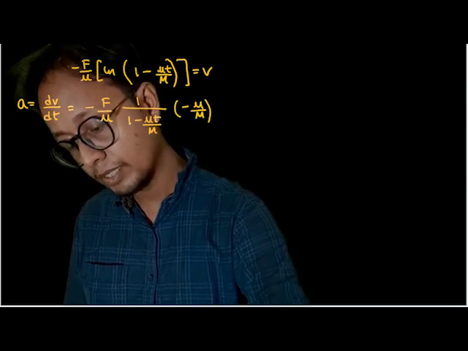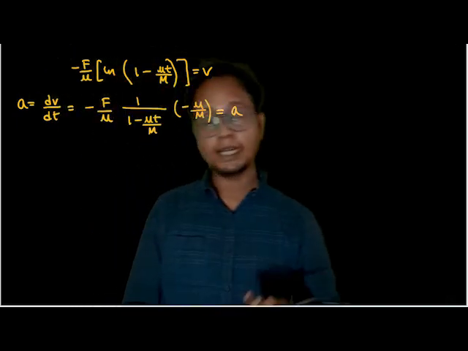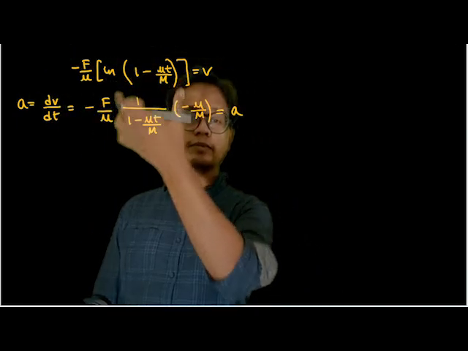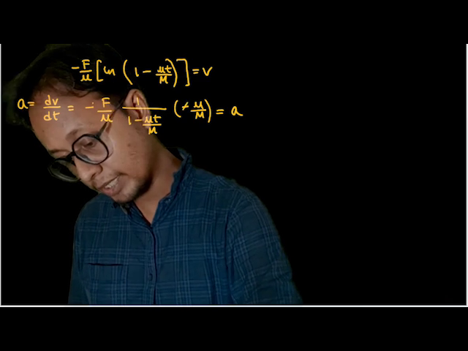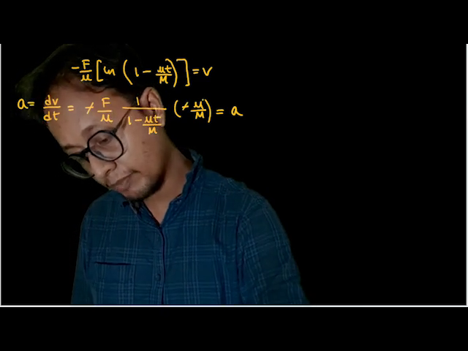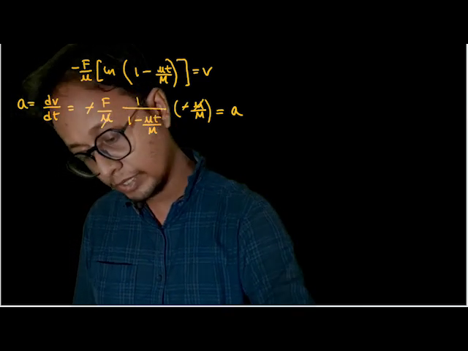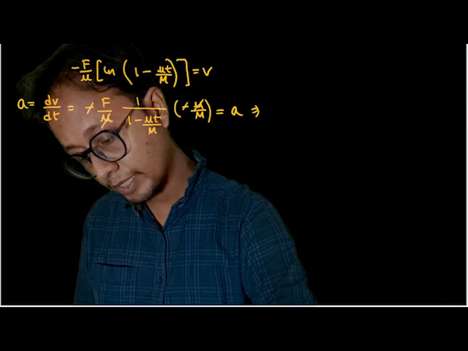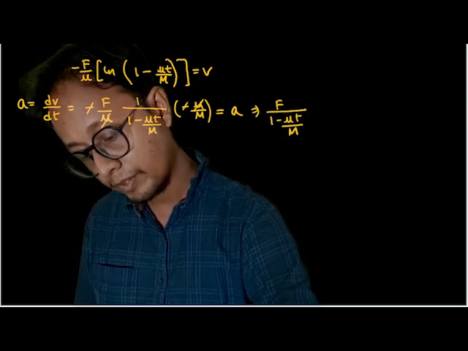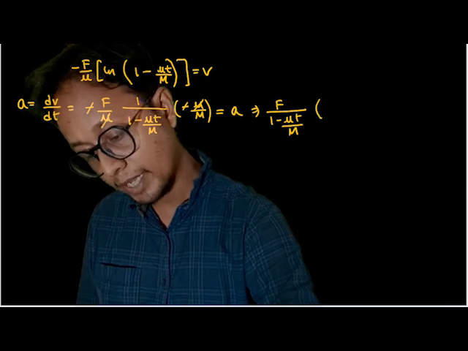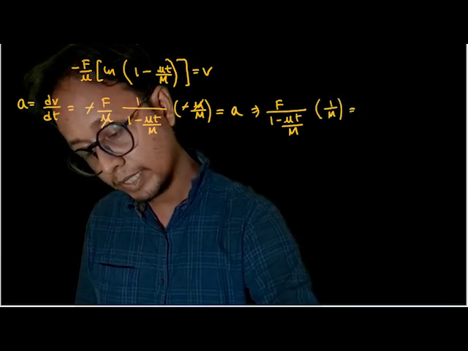I'm just applying the chain rule, equal to acceleration. This minus would get multiplied with this minus and this μ would get annihilated with this μ. So we're left with F by (1 − μt/M) into 1 by M is equal to a.